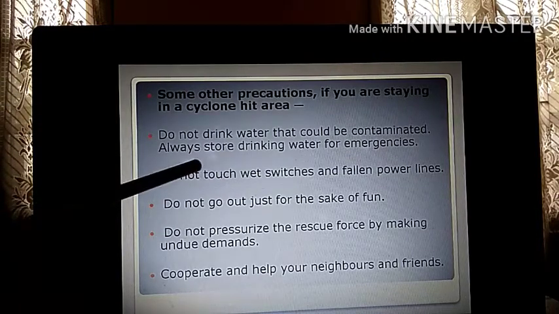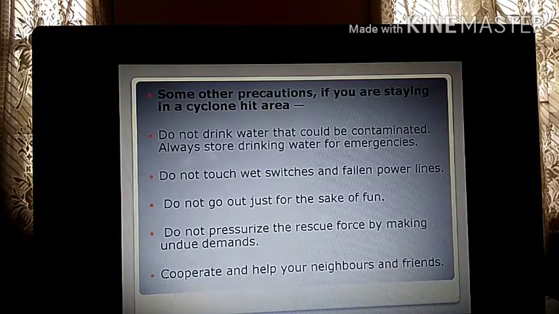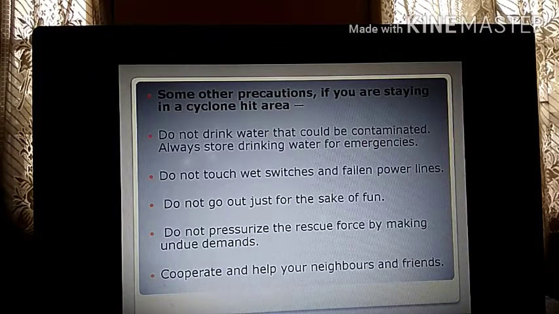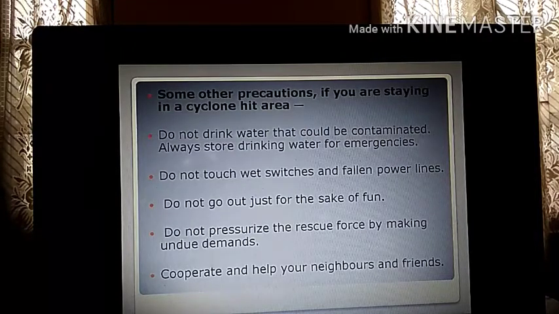Do not touch wet switches and fallen power lines. Very, very important. The wet switches, because you may get an electric shock. Why? Because water is a good conductor of electricity, as well as fallen power lines. Suppose here and there certain power lines may be falling. Never step on them or touch them, because you might get electrocuted. Do not go out just for the sake of fun. Whenever there is cyclone, never try to go out and dare to do something. Cyclone is not something that you should go and dare. So always stay inside.